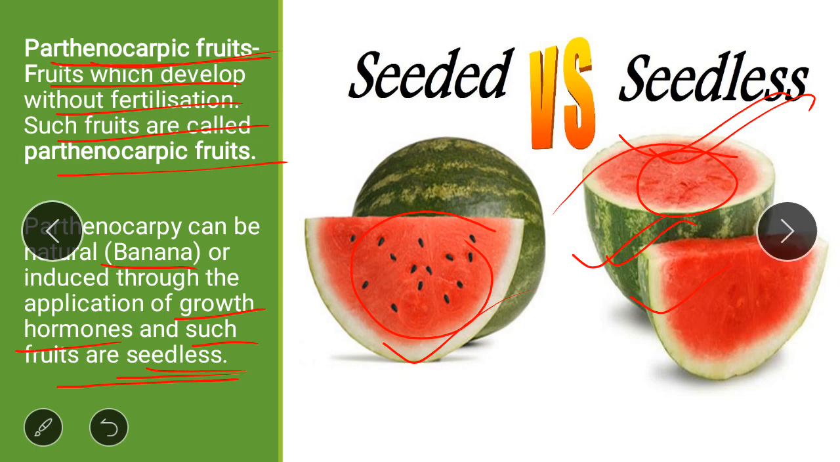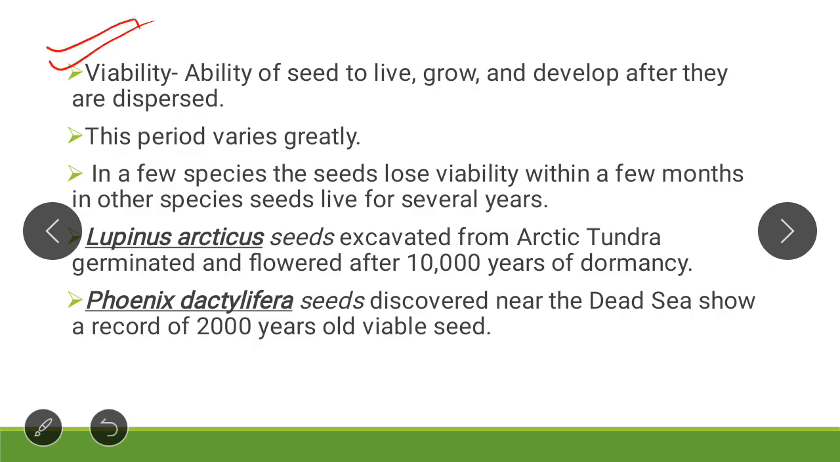Now the last topic is viability. What is viability? We have already studied viability in case of pollen grain. Now we are studying viability of a seed. Viability is the ability of seed to live, grow and develop after they are dispersed. When the seeds are dispersed, for how much time the seeds remain viable, and will be able to grow.